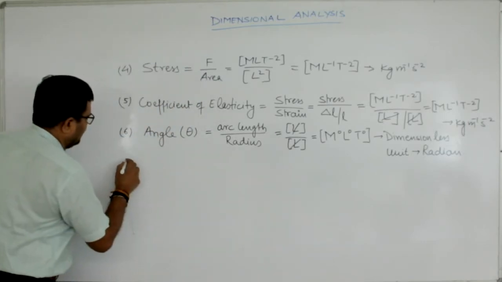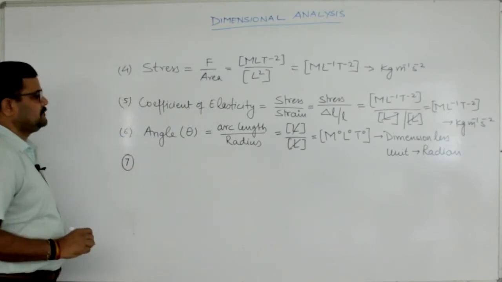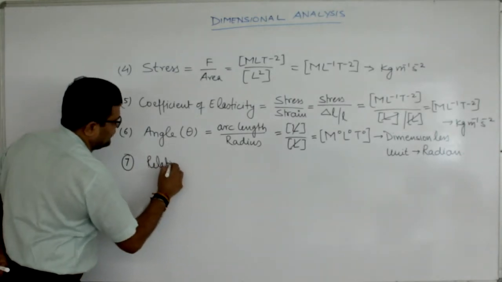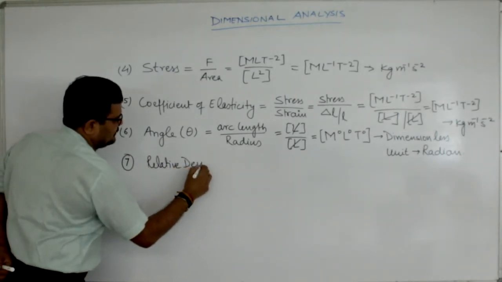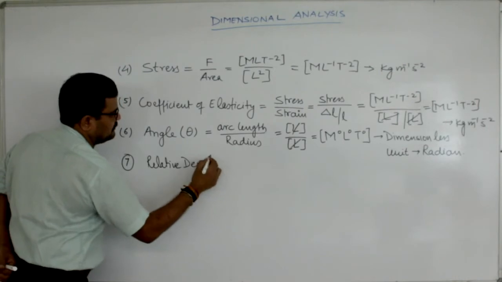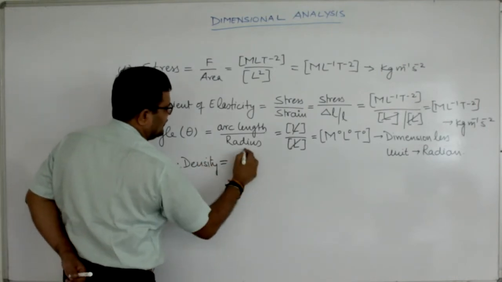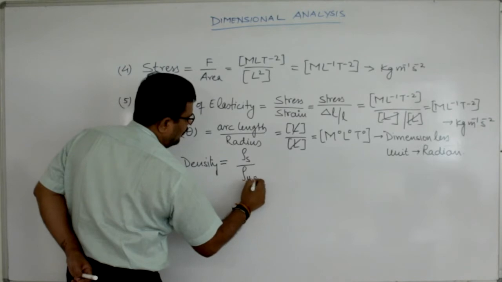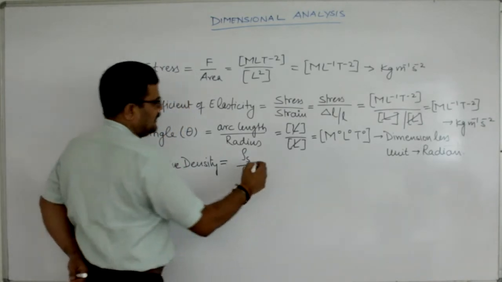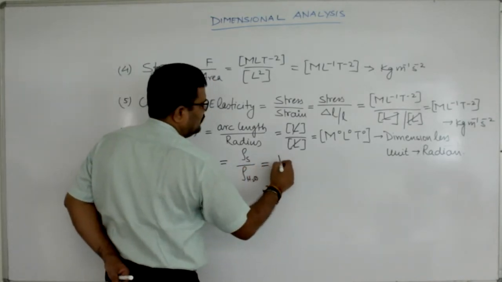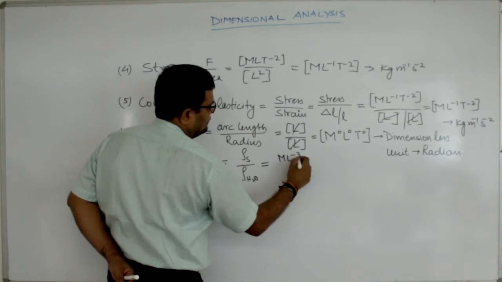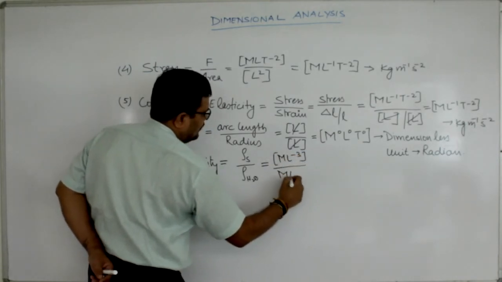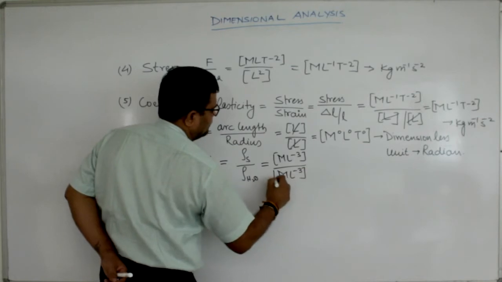Then one more physical quantity I am taking, relative density. Relative density is the density of the substance to the density of water at 4 degrees Celsius. Density is mass upon volume. So, mL minus 3 is the dimension of density. Again, this is also mL minus 3.